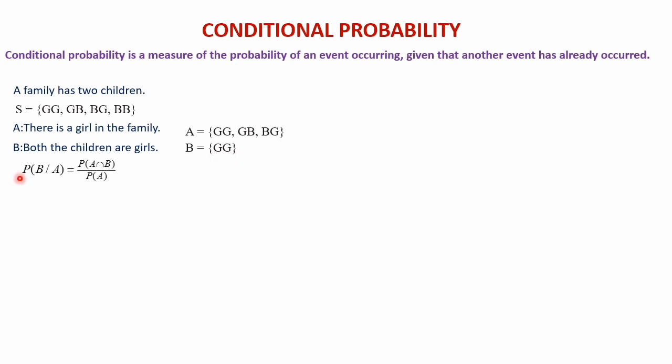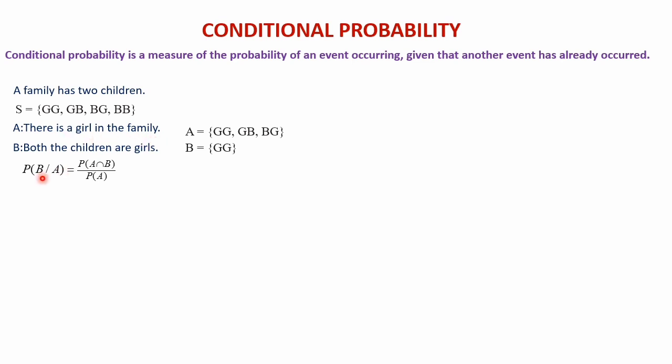Now the probability of B given A, in the sense the probability that both the children are girls, given that A, in the sense that there is a girl in the family.